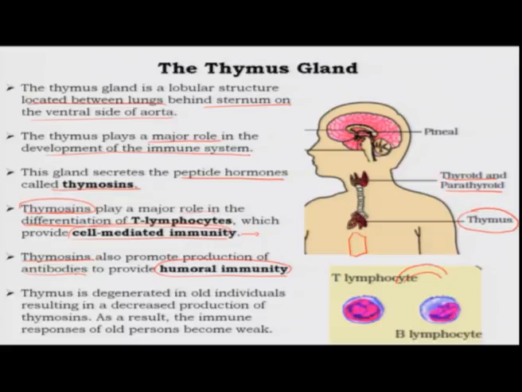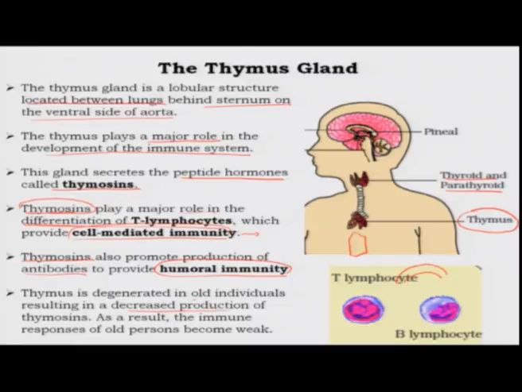Now, the thymus is there mostly in very young children. It is at its largest size in the pre-teenage years, and with the advancement of age the size of the thymus gland decreases. It is quite small in the adult, and with the progression of age in very old individuals it decreases to such an extent that it almost degenerates, and with this degeneration of course the production of thymosins goes down. Therefore, all the benefits that the individual had from the production of thymosins have also gone. So, this results in weakening the immune system of old people.